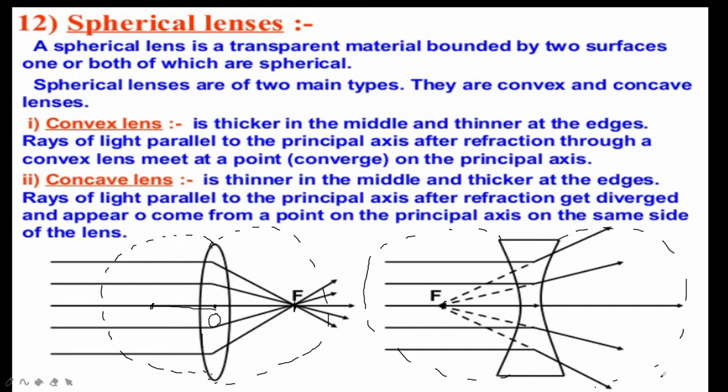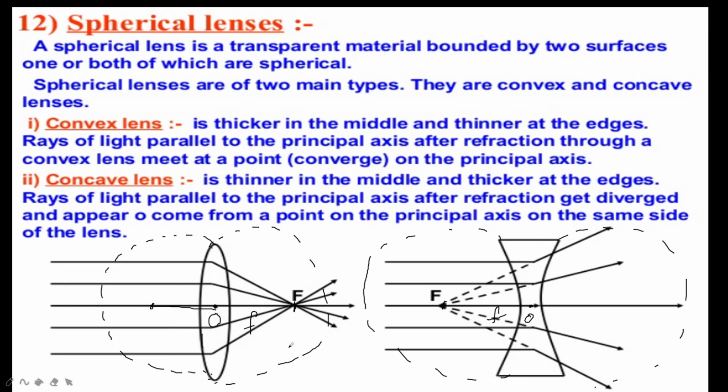Next one is focal length. The distance between the optical center and the principal focus is called the focal length. Here this is the optical center. The distance is called the focal length. This distance is also called the focal length, which is denoted with the small letter f. Next one is focal plane. The imaginary plane passing through the focus and perpendicular to the principal axis is called the focal plane. Okay.